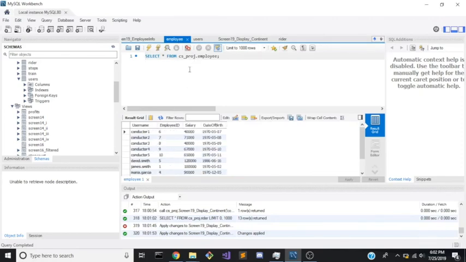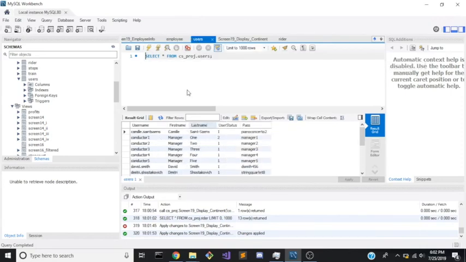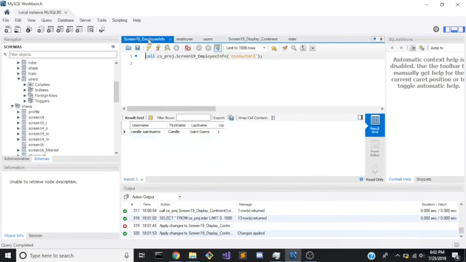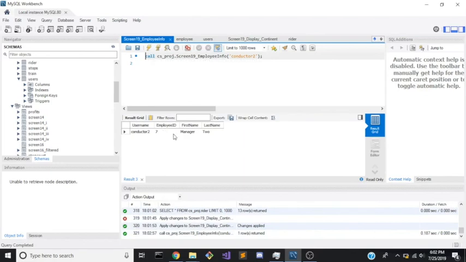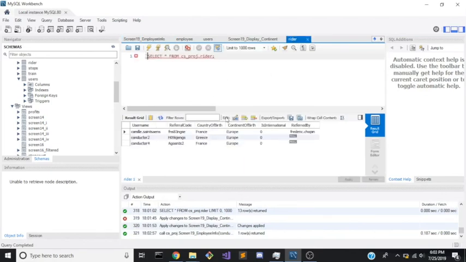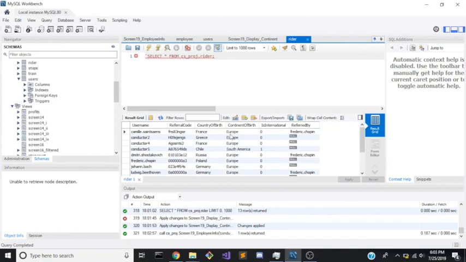So we can see in the employee tab his employee ID is 7, and his first and last names are Manager and 2. Let's go ahead to the employee info. When we run this, we see that all of that information is there. If we go to the writer table, we then also see that his continent of birth is Europe.